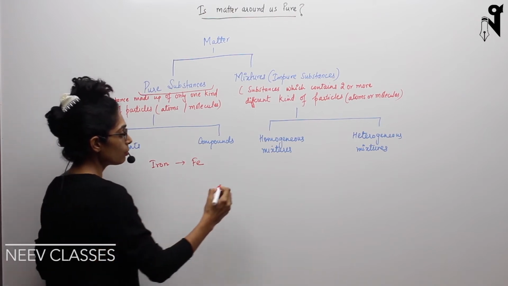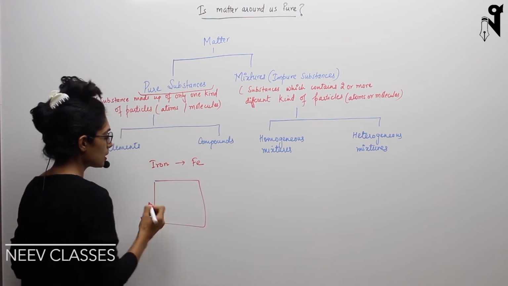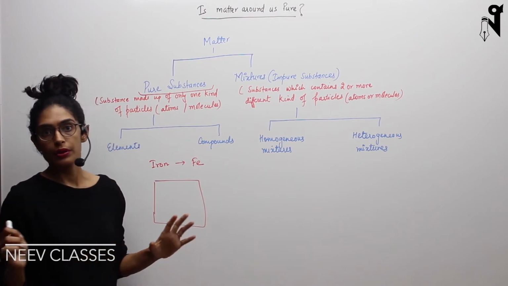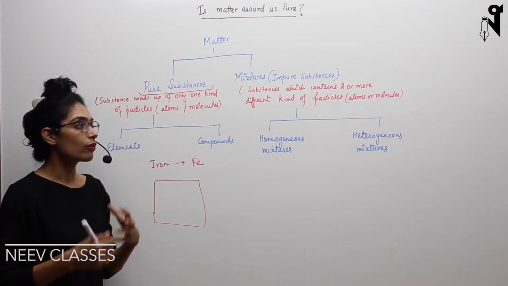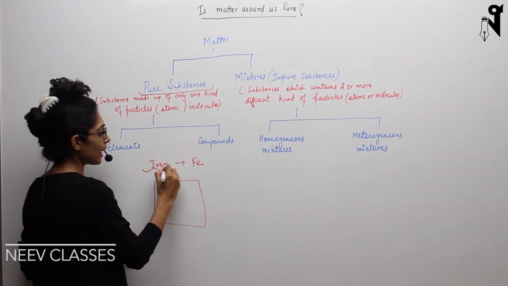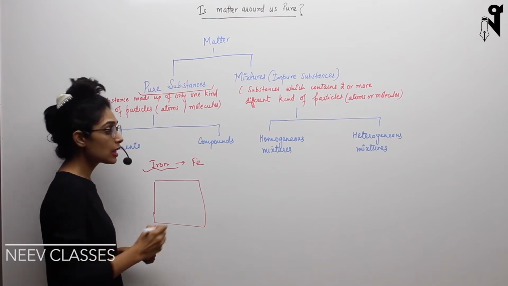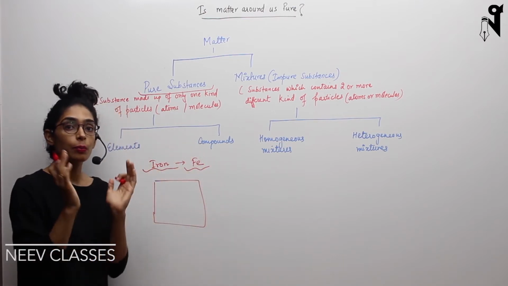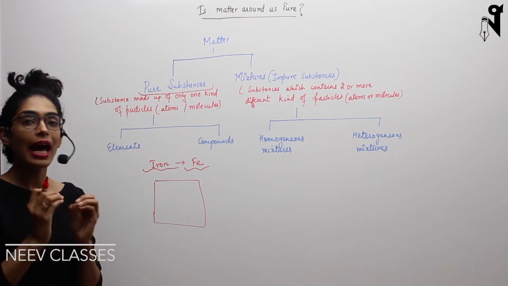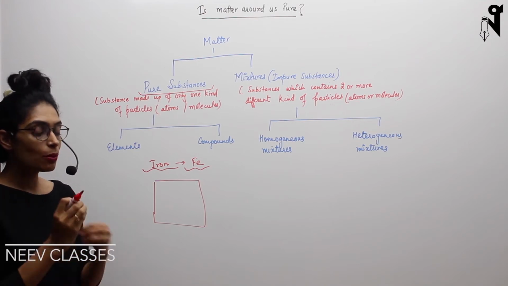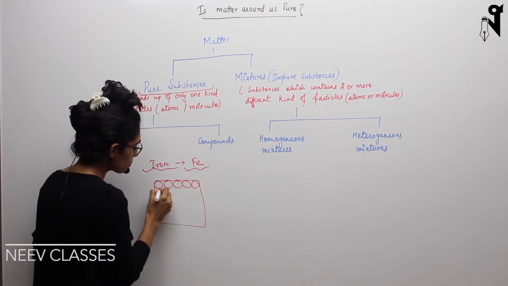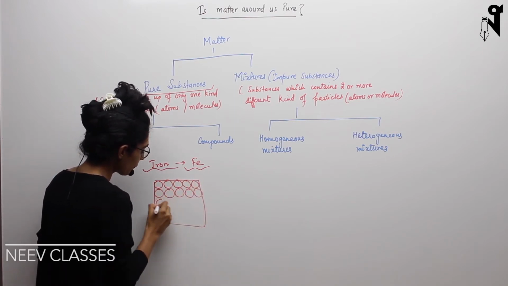Now when you talk about its composition, if I take any iron piece, no matter whatever the shape, whatever the structure, if it is made up of only iron, then what do we know? That iron is an element, a type of element, and in the iron piece all the atoms would be of iron only. So iron is an atom also. Iron is made up of the same type of atoms basically. So throughout, the iron piece would be made up of exactly the same type of atoms.